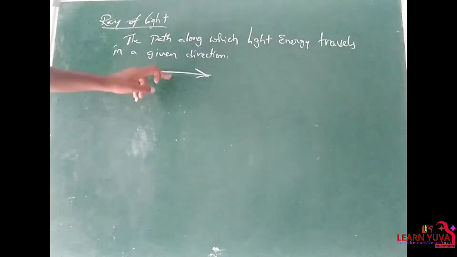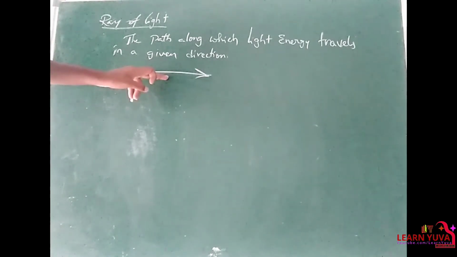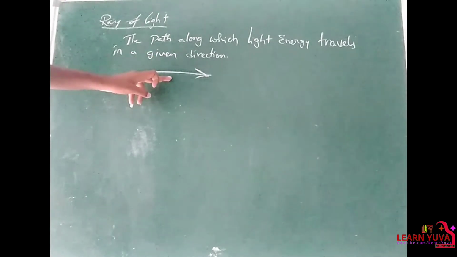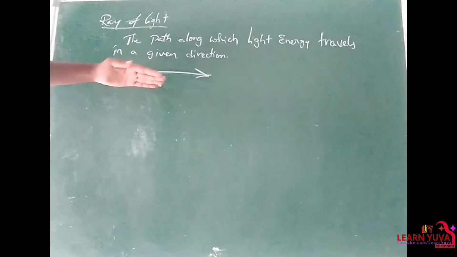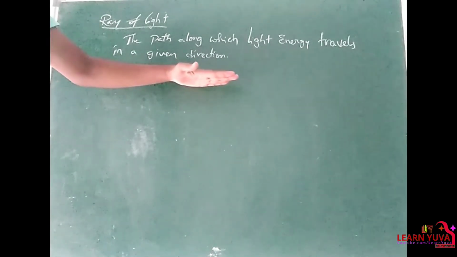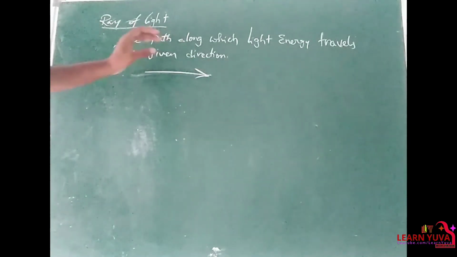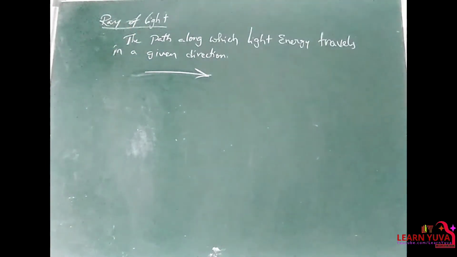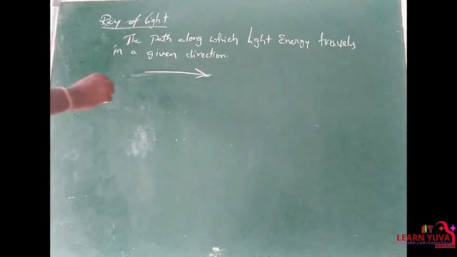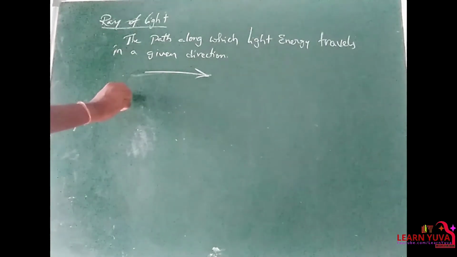It is a single ray, single line, single path. In this single path, the light energy travels in a specified direction, and this path is nothing but a ray of light. Clear? Only one path will exist, and that is a ray of light. And next one is beam of light.